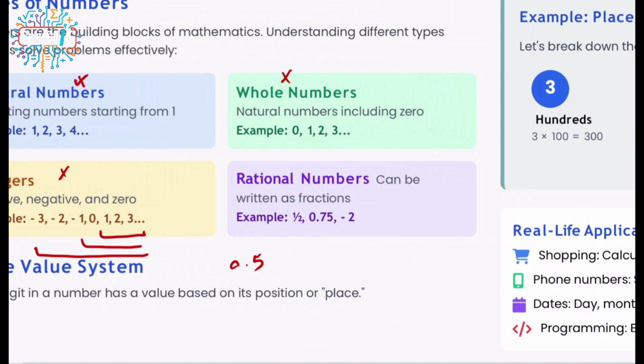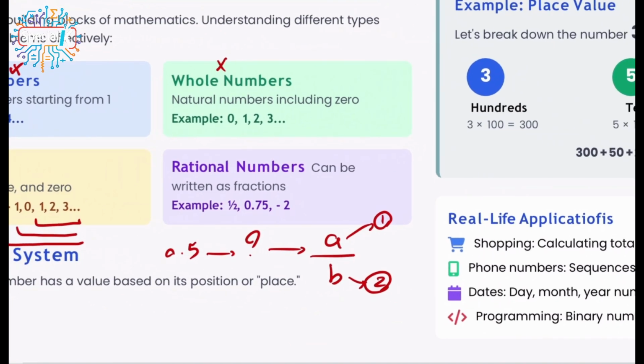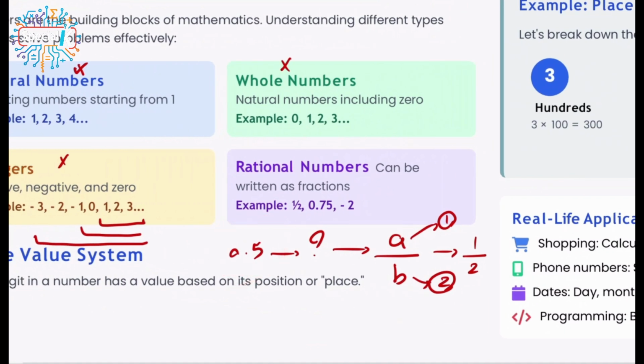Again, no names, nothing. So I have a number that they call half, right? How can I write this number? What are the two numbers that, if I divide them, give me half? Imagine the first number is A and the second number is B. Take your time, use the calculator of your computer, and you can see that I can find two numbers, the first one is 1 and the second one is 2. If I just write 1 divided by 2, I have a number that we call half.